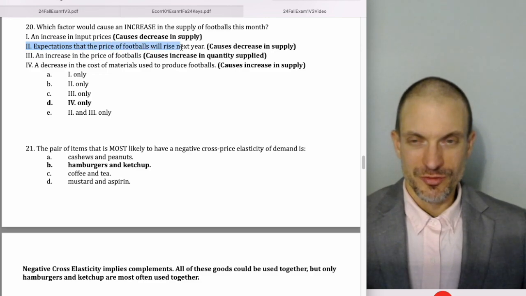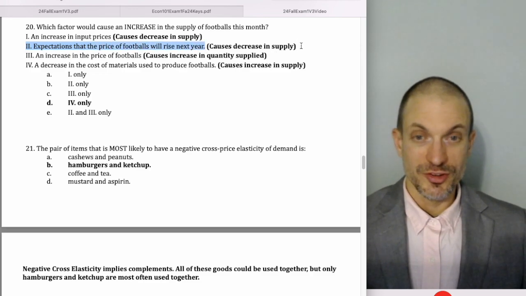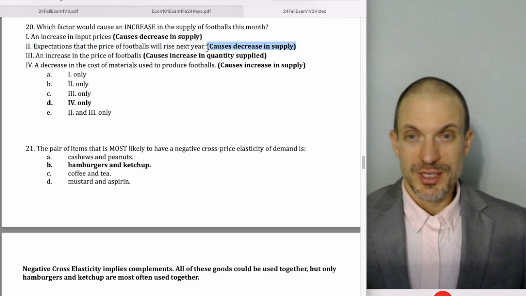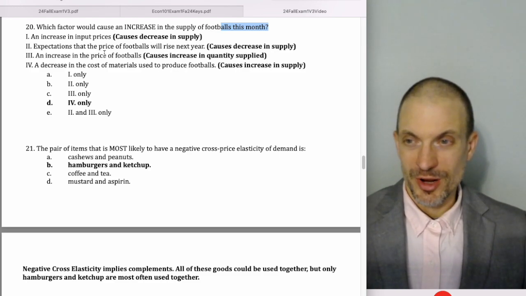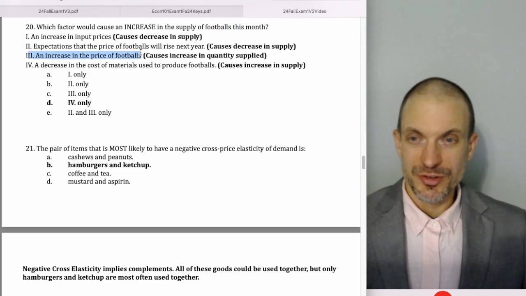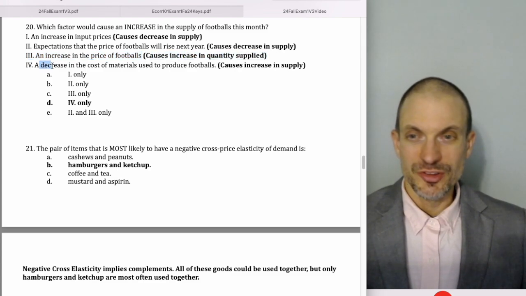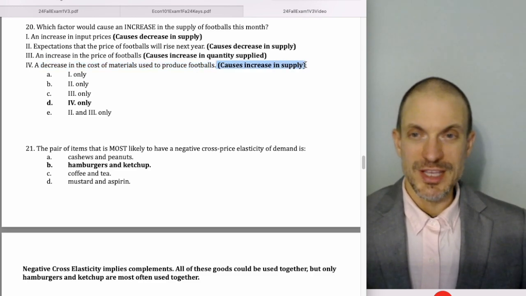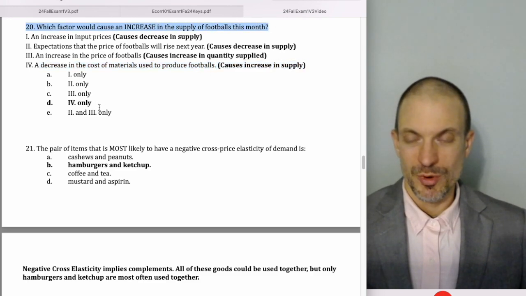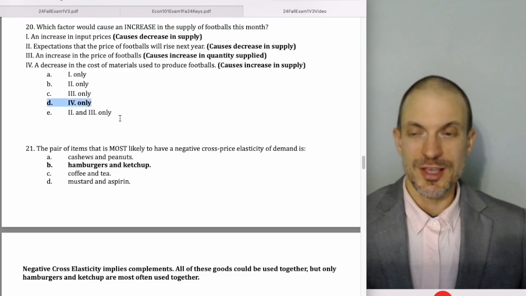Expectations that the price of footballs will rise next year will cause a decrease in supply this month, because we want to increase our quantity supplied in the future when the price actually rises. An increase in the price of footballs, well, this will cause an increase in quantity supplied. A decrease in the cost of materials used to produce footballs. Yes, this is a decrease in the price of an important input that would cause an increase in supply this month, which is what we're after, so the correct answer is D.